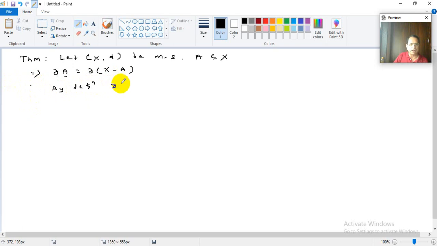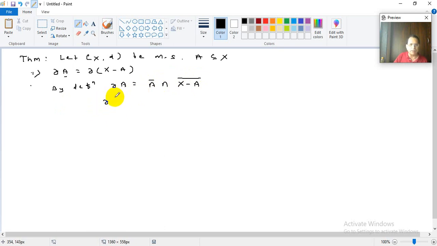what is the boundary of A? The boundary of A, as you know, is A bar intersection (X minus A) bar. This is the working rule for the calculation of boundary. In the last lecture we have discussed that. Now, this is about the boundary of A.